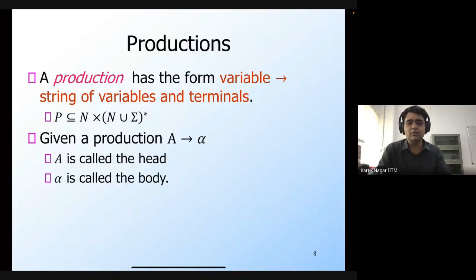So whatever strings you can generate from alpha, by replacing the variables in alpha with their sets of strings, all of those strings are going to be represented by the variable A. That's the general idea of how to think about a context-free grammar. And we have this special start symbol S. The language of the context-free grammar is the language of S, the language that's represented by the symbol S.